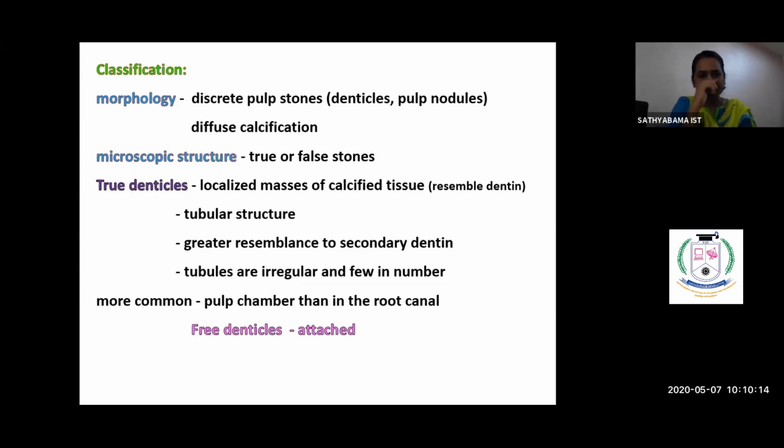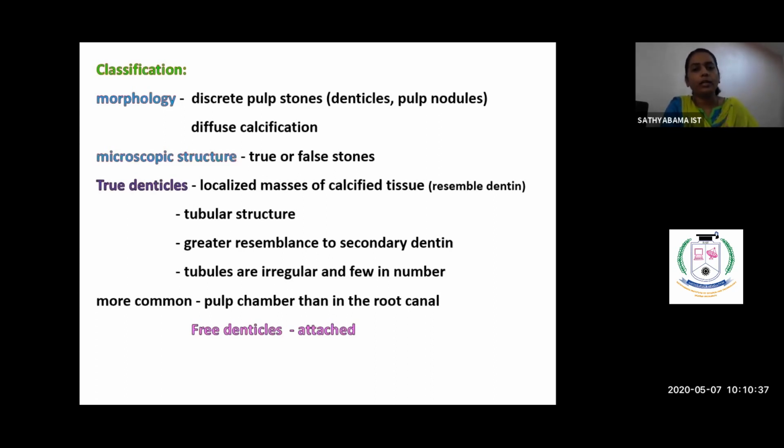So these pulp stones could be classified based upon the morphology as discrete pulp stones or diffuse pulp stones. Discrete means they appear isolated. Diffuse means they appear in groups. And microscopically, it could be true or false. What is the difference between a true pulp stone and a false pulp stone?